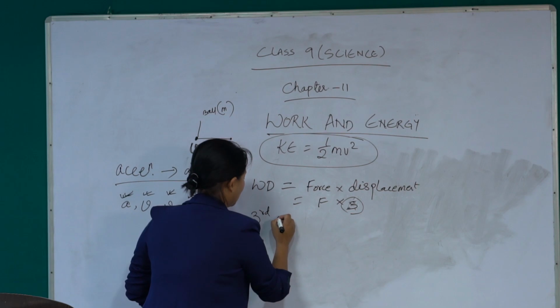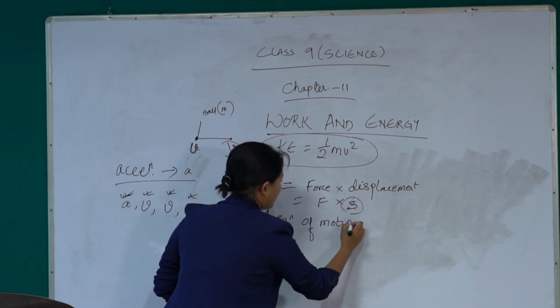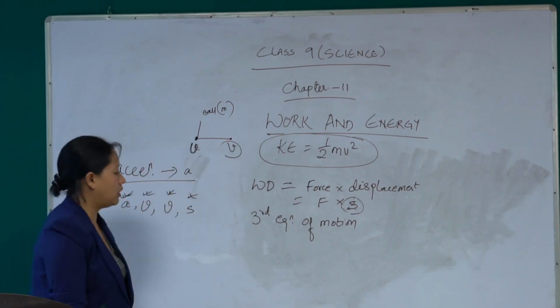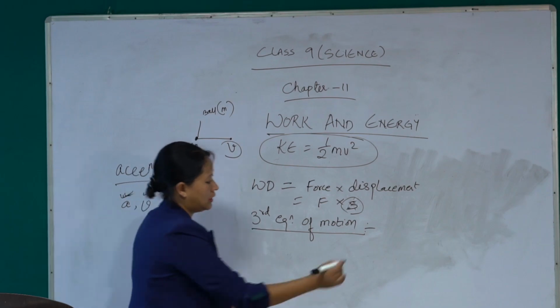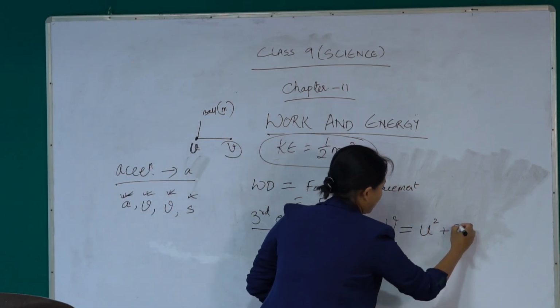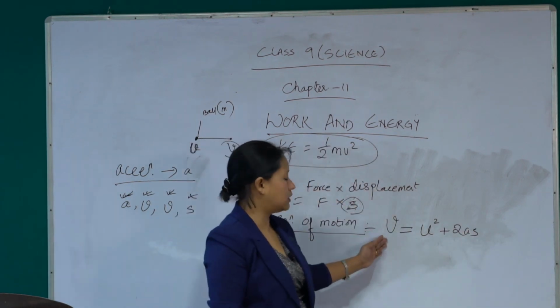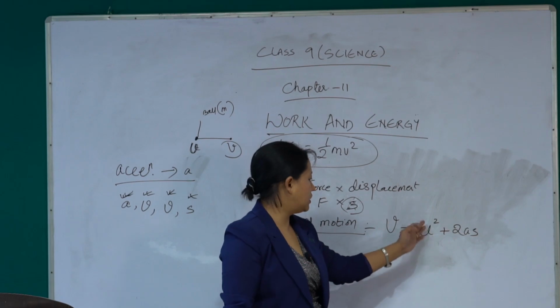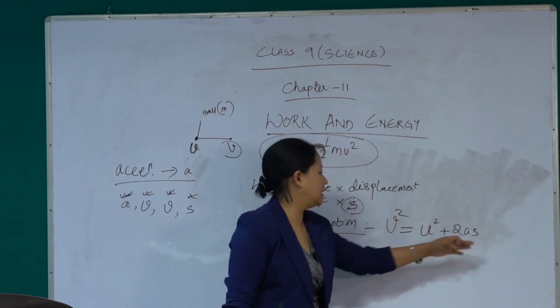So from the third equation of motion, what is the formula of the third equation of motion? The third equation of motion is v square is equal to u square plus 2as. That is, final velocity square is equal to initial velocity square plus 2 into acceleration into displacement.